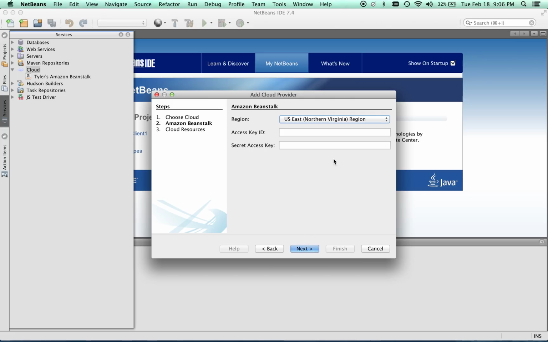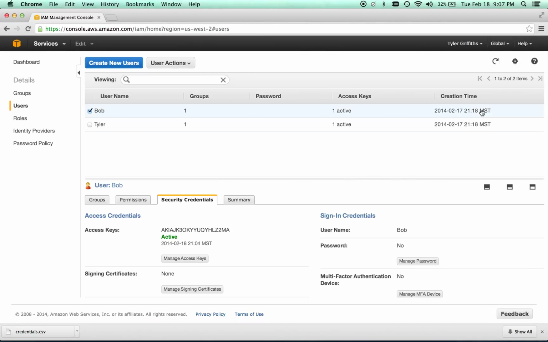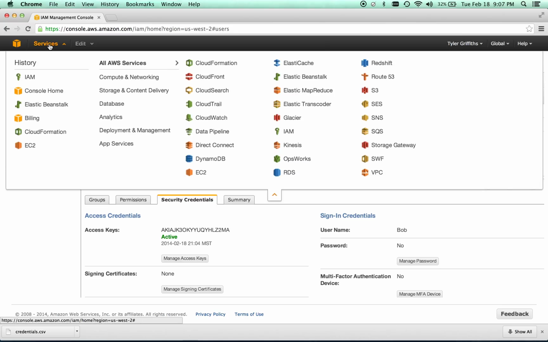So we'll do next. Now, one thing that's important here is to specify the region correctly. The place to find that information is in your AWS account. So if we go back here to AWS, you may look here and be a little confused because it says Global. What it's referring to is actually the Elastic Beanstalk environment.